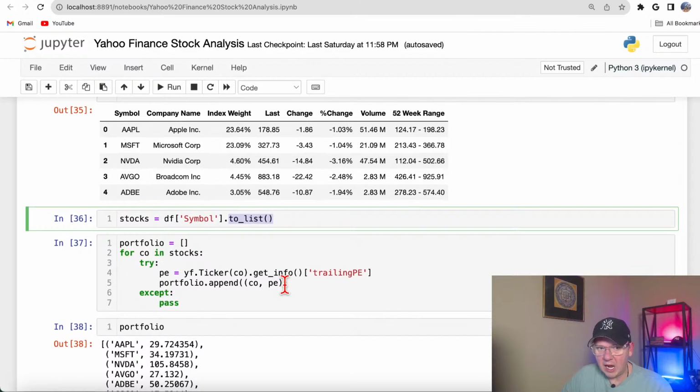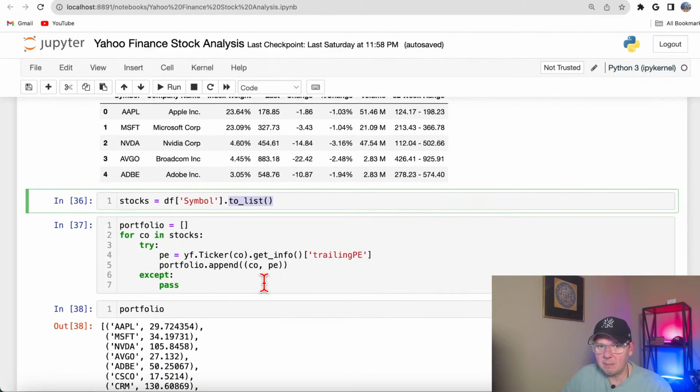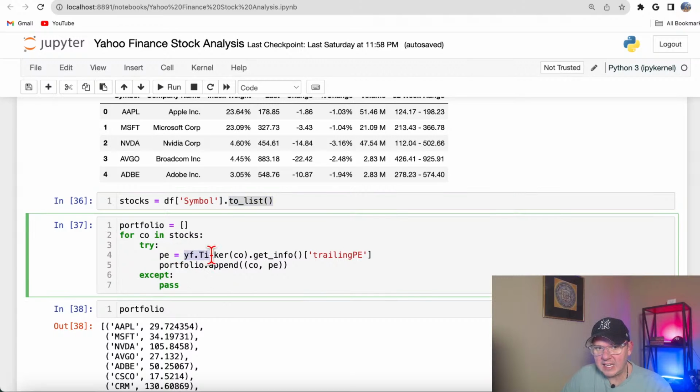Then I want to fetch information about all these stocks. Remember, at the beginning we were using the function ticker. Now, the function ticker gets you fundamental information about one stock at a time. But I want to hit, I don't remember how many stocks here, 70 or something like that.